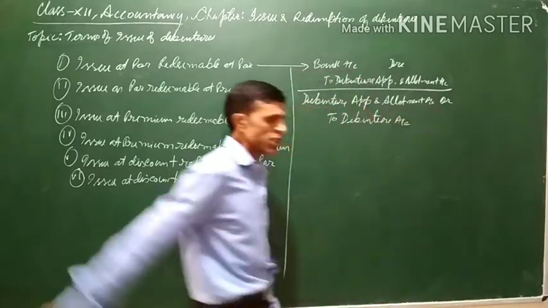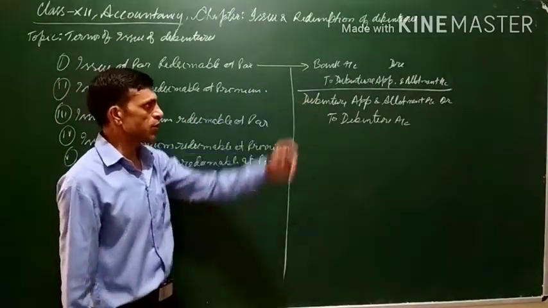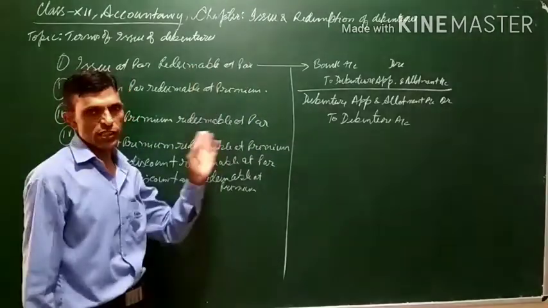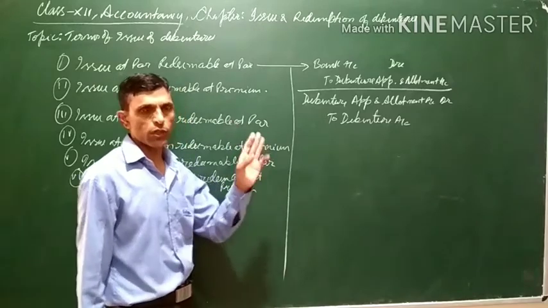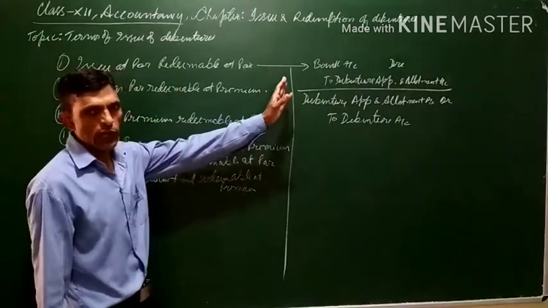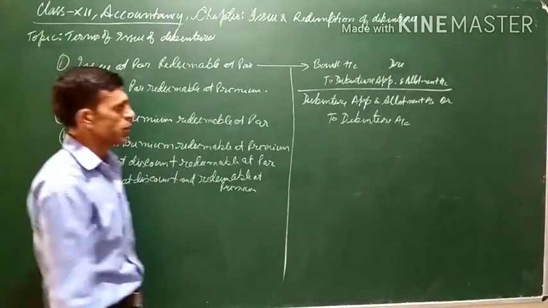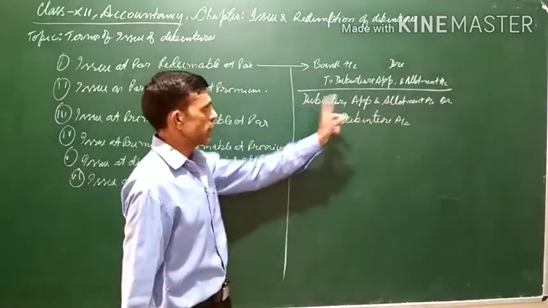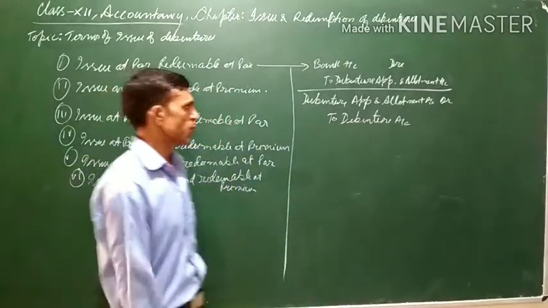To debenture account. This will be the journal entry when these are issued at par. Bank account debit to debenture application and allotment account. We will be discussing entries at the time of issue only, not at the time of redemption. This is for the entries which will be passed at the time of issue of debenture under these 6 situations. Bank account debit to debenture application and allotment account, and this application and allotment money is transferred to debenture account. This is the first scenario.